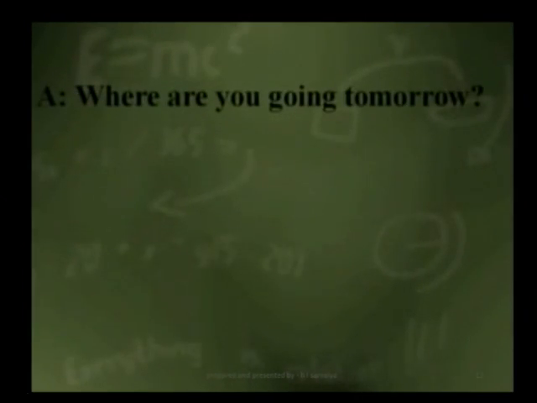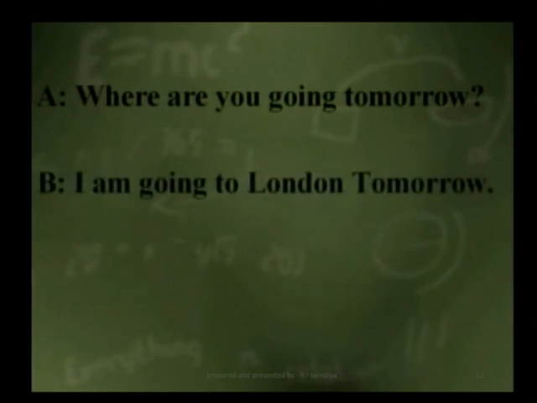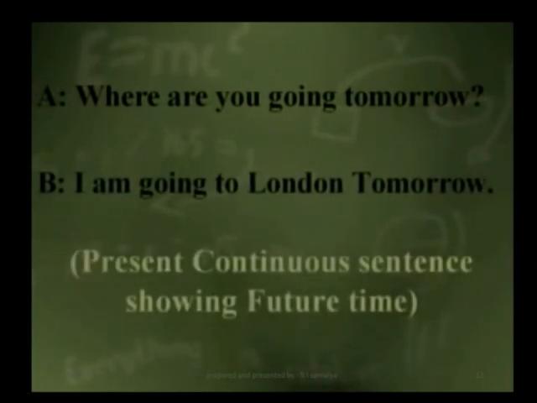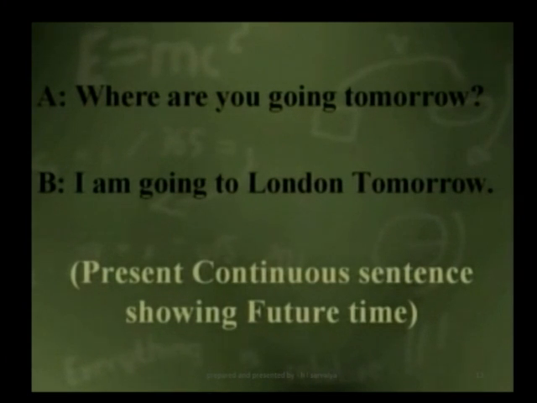Now observe the next example. A, where are you going tomorrow? B, I am going to London tomorrow. Present continuous sentence showing future time. So this example shows that A asks B, where are you going tomorrow? A is not asking B where he is going right now. He is asking about tomorrow. So where are you going tomorrow? Present continuous sentence but showing future time.